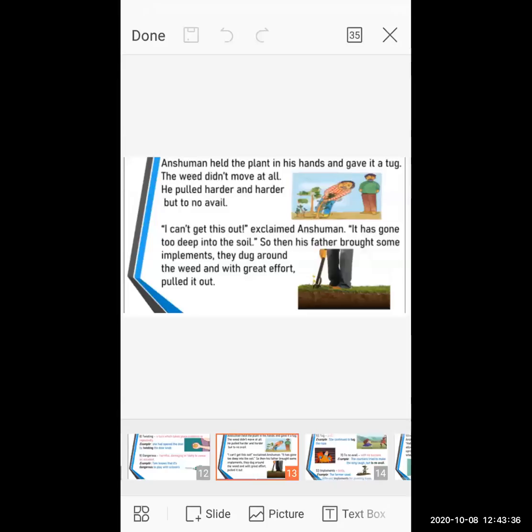So at this point, his father brought some implements, or you can say tools, which are used for fieldwork in farming. Through that implement, they dug around the weeds. Dug means to make a hole in the ground. They dug around the weeds, and with great effort and hard work they pulled out the plants properly, with the fruit and the root.